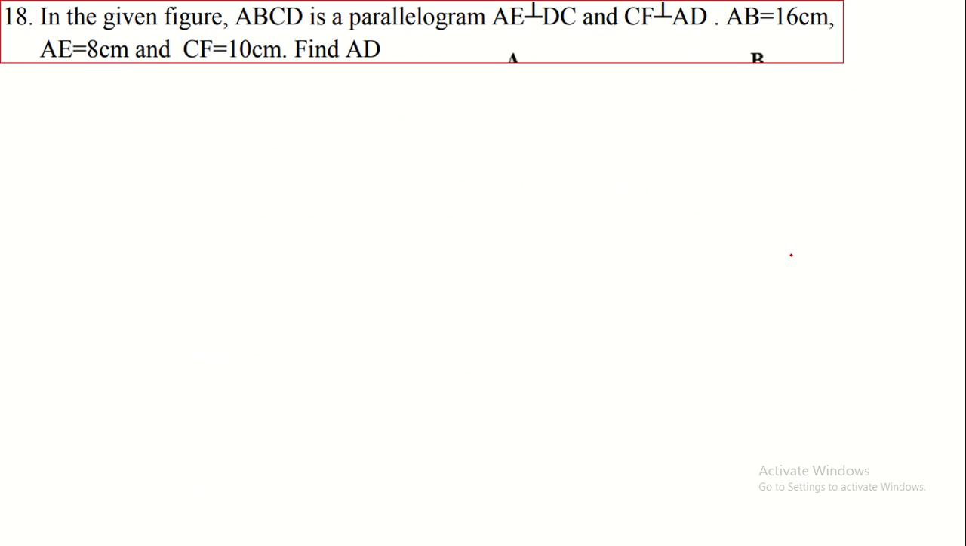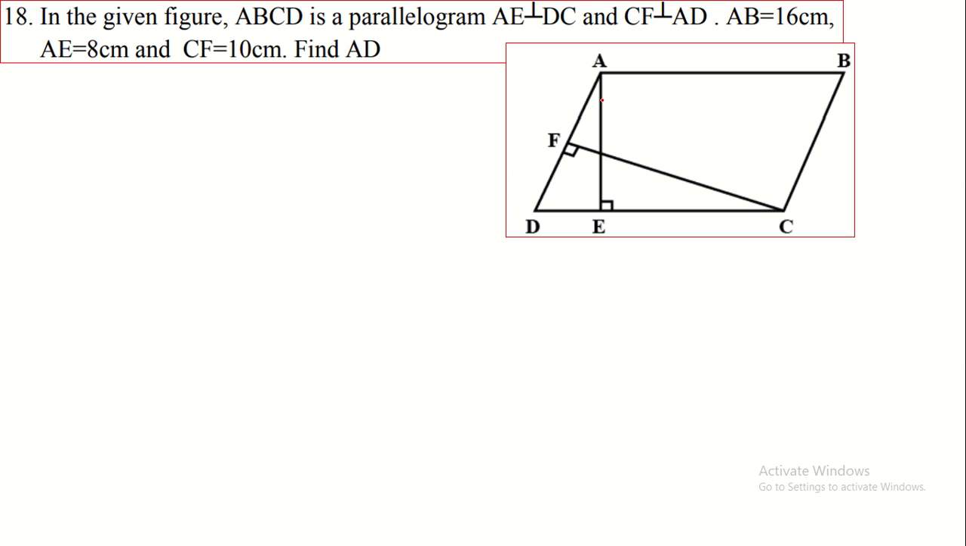Then in the given figure, ABCD is a parallelogram. The figure is like this. ABCD is a parallelogram. Then AE is perpendicular to DC, and CF is perpendicular to AD, and the given AB is equal to 16 centimeter. AE is of 8 centimeter, and also CF is of 10 centimeter. They have given this. So we have to find out the value of AD here.